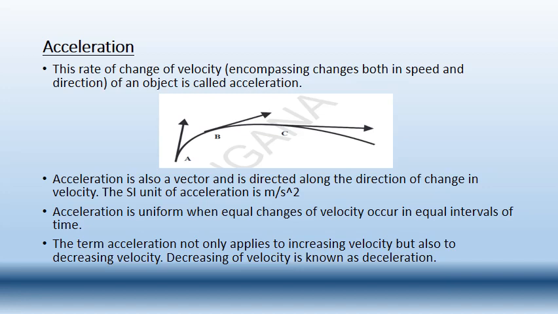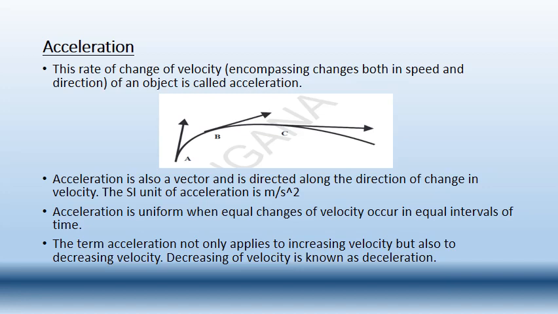At point B, the instantaneous velocity of the bus has changed, and at the point C it has been further changed. So at each and every point the instantaneous velocity of the bus is getting changed. Since the velocity is getting changed, it is said to be in acceleration.